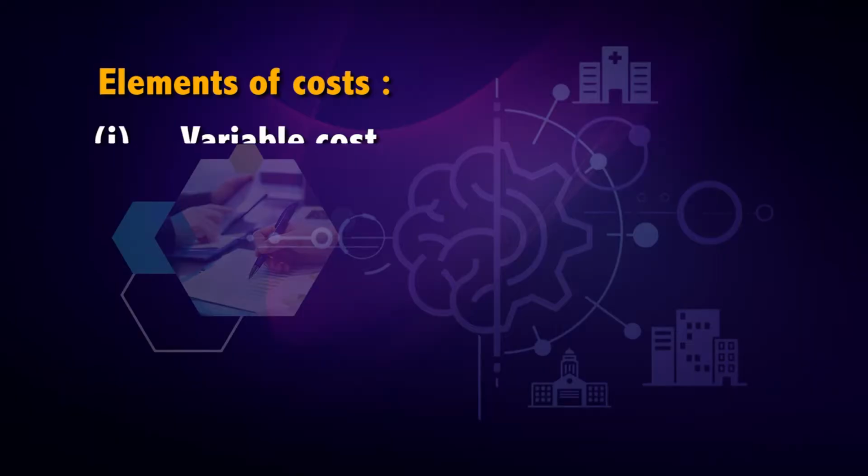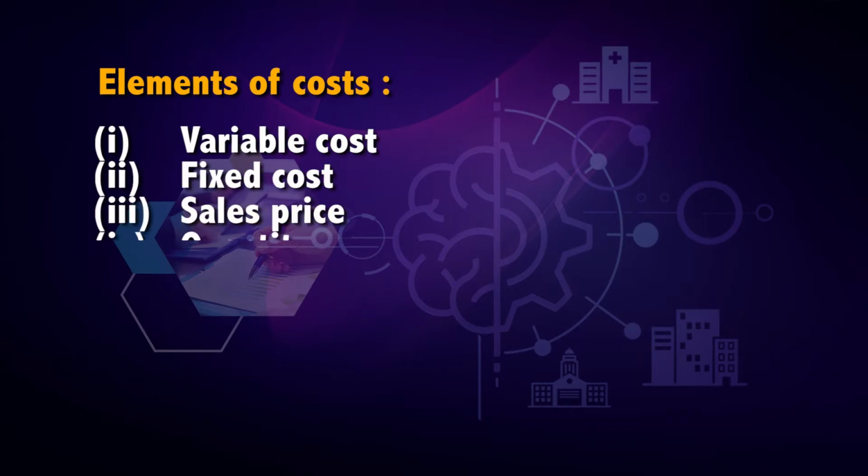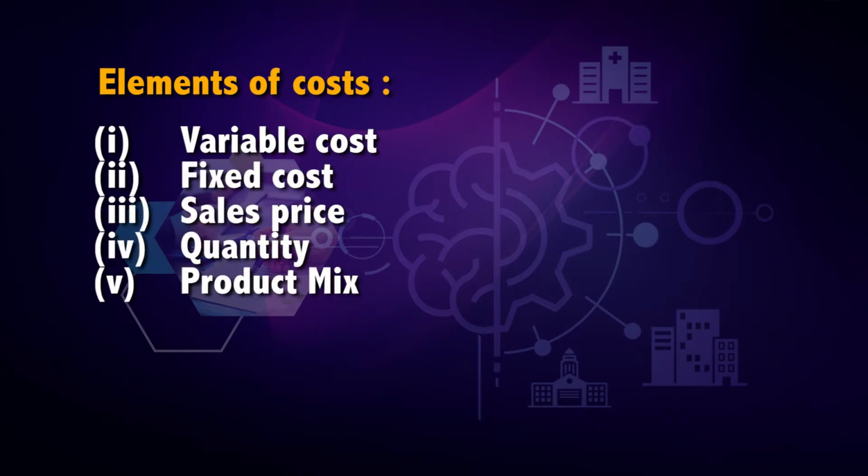In this concept, there are many elements interconnected and they act and react on each other because of the cause and effect relationship between them. It is one of the most powerful tools used by the management for taking many decisions. This technique helps to understand the interrelation among elements of costs like variable cost, fixed cost, sales price, quantity and product mix. To explain, the selling price of a product is determined by the cost price and accordingly the profit is earned on the basis of the selling price decided.